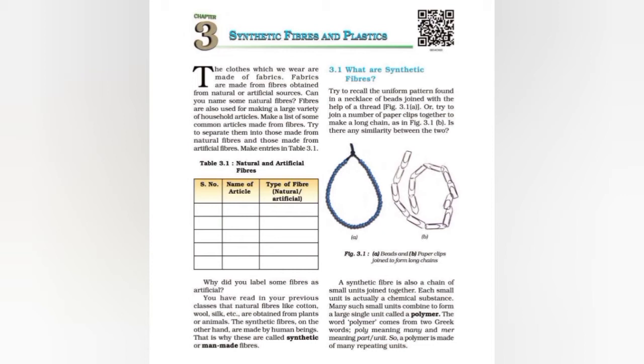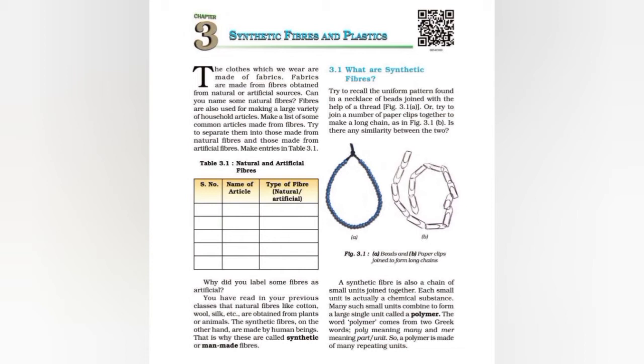Then what about synthetic fibers? Fibers obtained through different chemical processes in the industries are known as human made fibers or synthetic fibers. Synthetic fibers are prepared using a raw material of petroleum, that is called petrochemical.